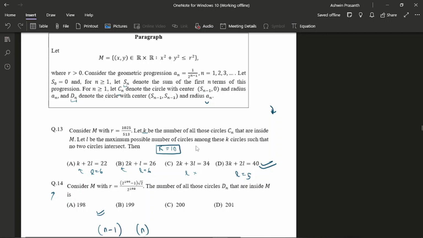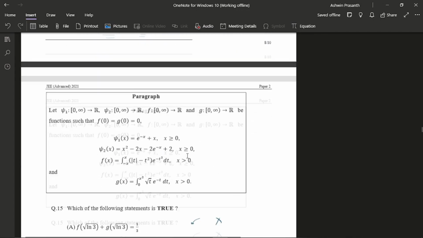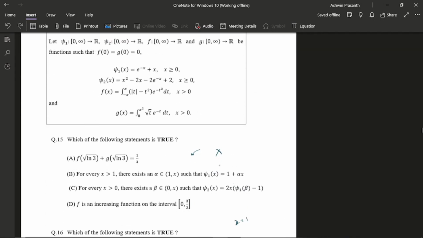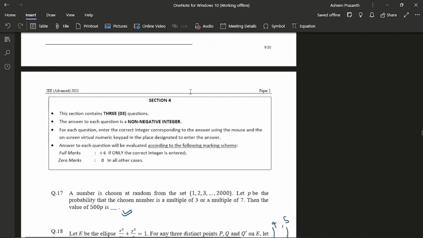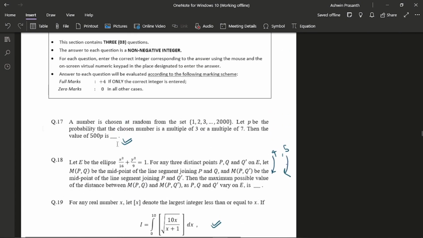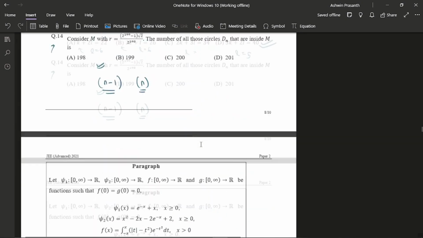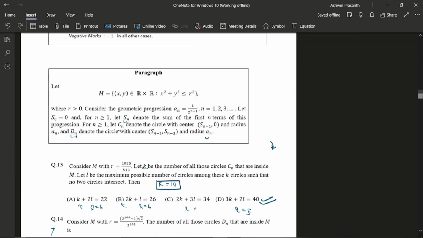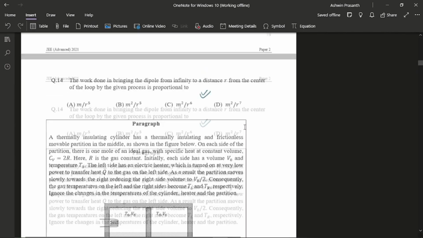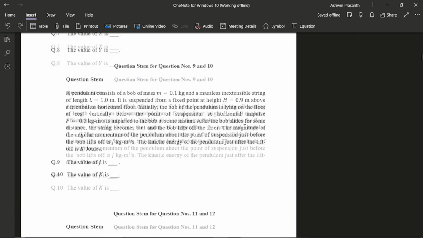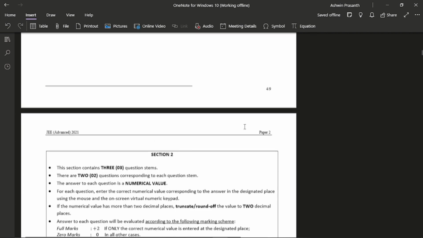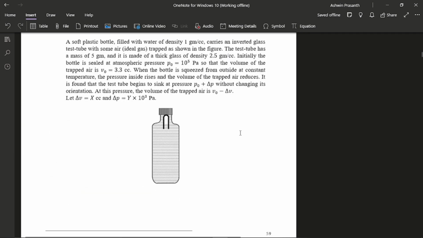Anyways, moving on. Again, I tried this. Still I wasn't able to eliminate any options, so finally I decided to leave it. That is the end of section 3. And in section 4, I didn't have any issues, so that's the end of it. Then finally, I went to physics, section 2. But by now, I think I had only 5 minutes or so left. Not even 5, maybe 3 or 4 minutes left.